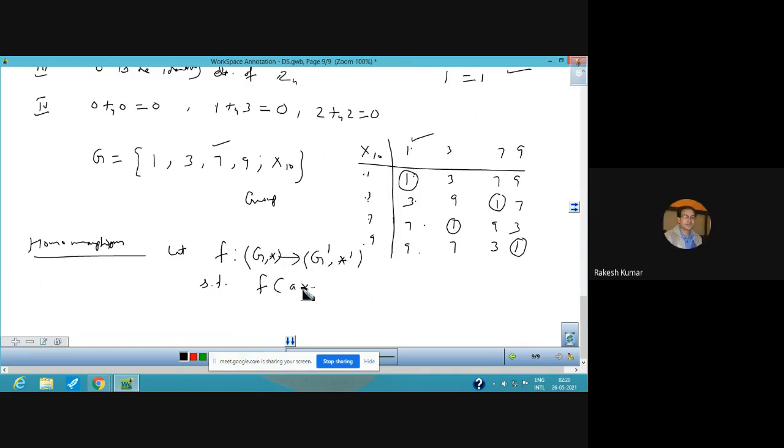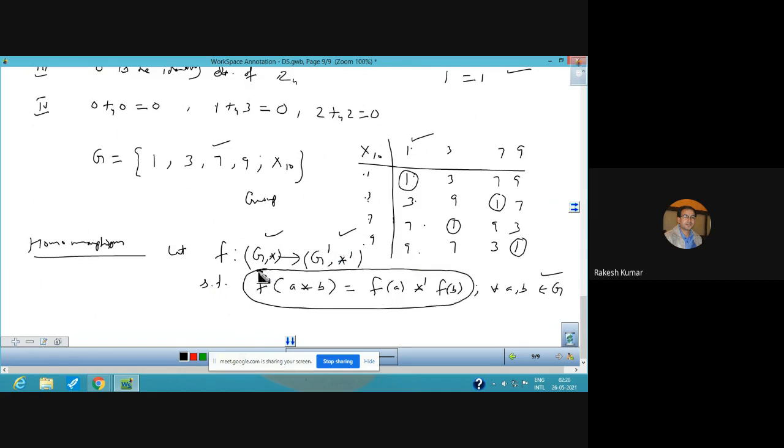So F of A star B is the same as F of A star dash F of B. This is the codomain and this is the domain. What are A, B? A, B belong to domain set G. And G is a group, G dash is a group. If this property is satisfied, then we can say that this function is a homomorphism.